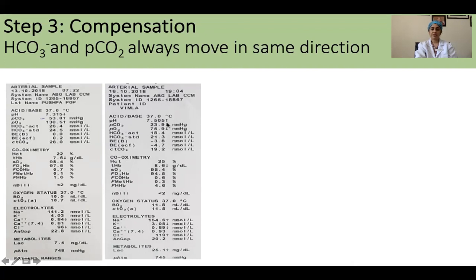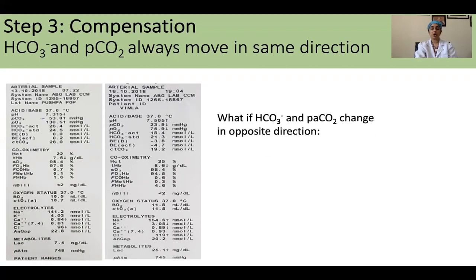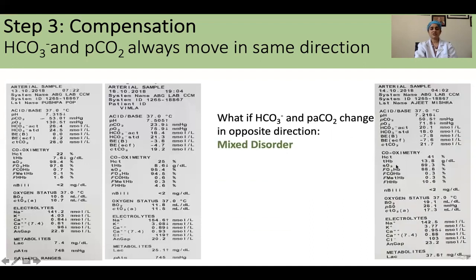In a similar way, here it is alkalemic. The PaCO2 has gone down, and similarly the bicarbonate values are also going less than 22. So the metabolic component is trying to compensate for the respiratory alkalemia. Now what if the bicarbonate and the PaCO2 move in the opposite direction? Then the deranged pH is because of a mixed disorder.